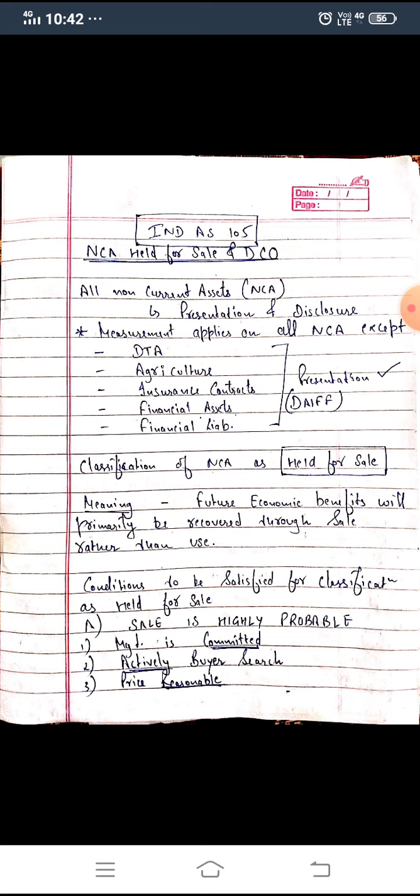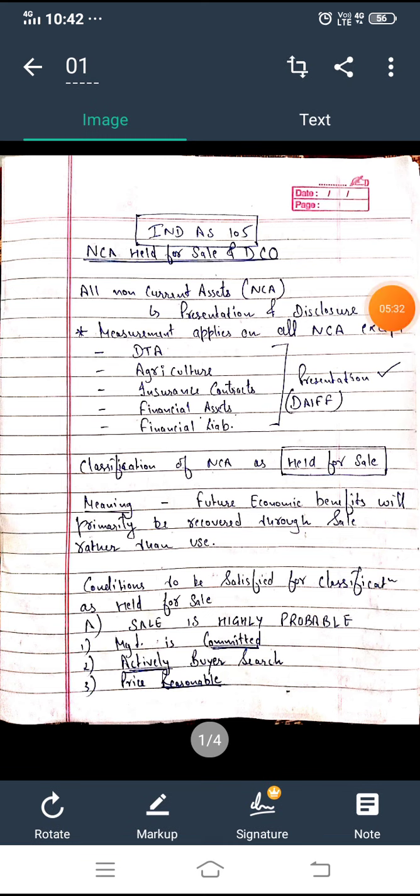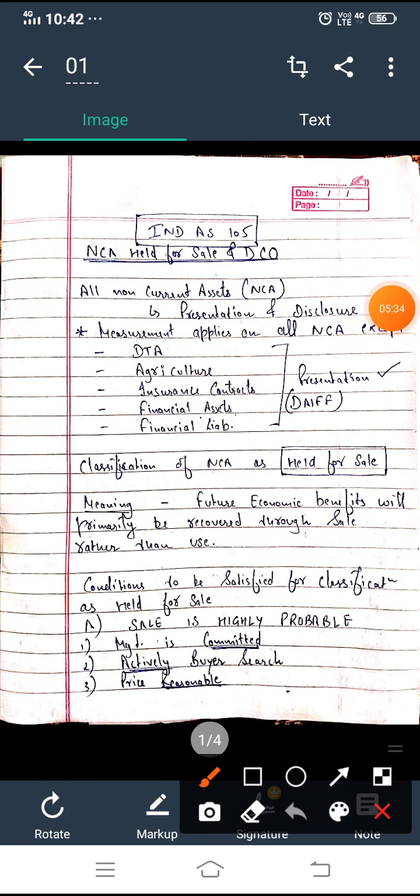The first condition is that the probability to sell is high. What do we actually mean by this? The management is committed to sell that asset. Second, the management is actively looking for a buyer. Third, the price that management has kept to sell the asset is reasonable. If the price is not reasonable, then who will buy the asset?